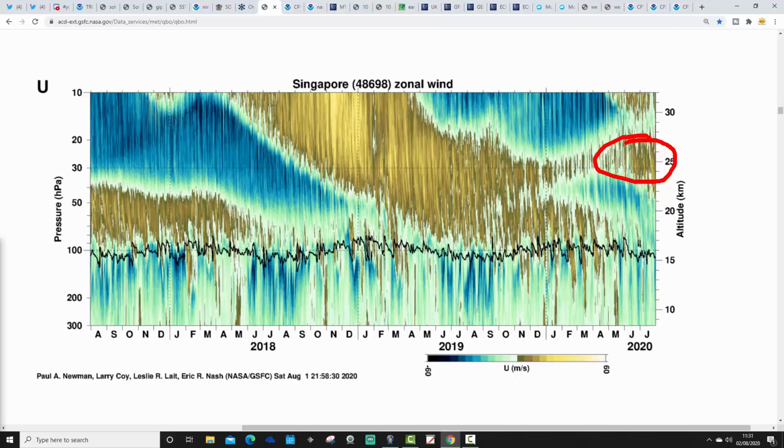Eventually it will resolve itself. We will either see the westerly QBO powering up again, and so in that case we'll have had another failure of the easterly QBO as we had in 2016. Conversely, we might see westerly QBO just fading off and the easterly QBO coming back. Or I suppose it's possible we might stay stuck somewhere between west and east for the time being over the next few months.